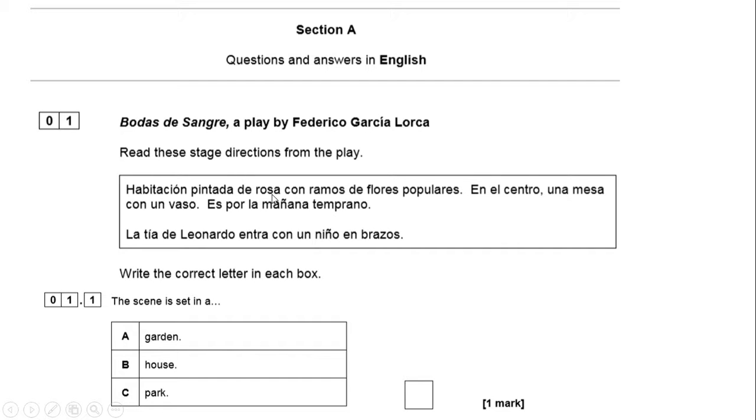Habitación pintada de rosa con ramos de flores populares. Now, what words might give us a big clue? Certainly the word flores is something that many people would recognise easily, and therefore it might lead them to think of a park because it means flowers. However, the key word here is habitación, room, which hopefully you can remember from the holiday topic. So it's a room painted pink with bouquets of popular flowers. So because it's a room, therefore the scene is set in A house, B.